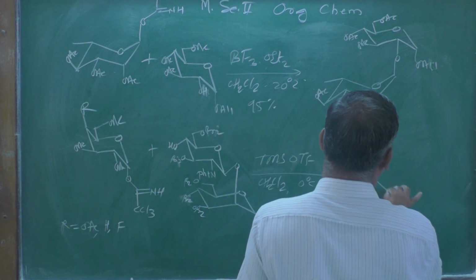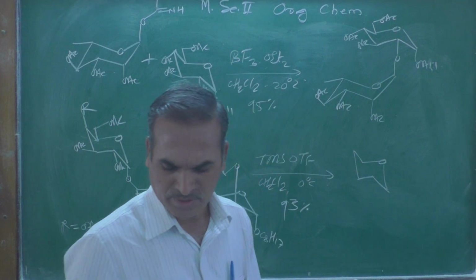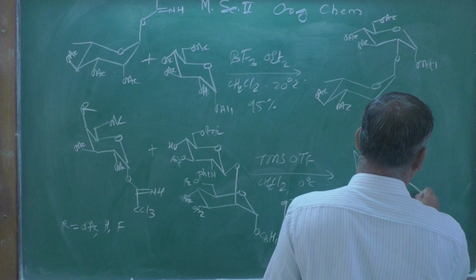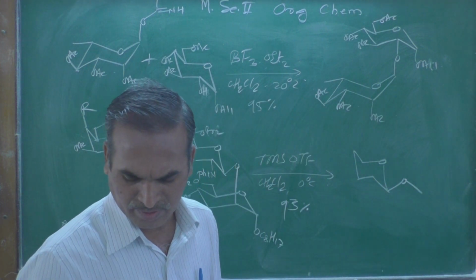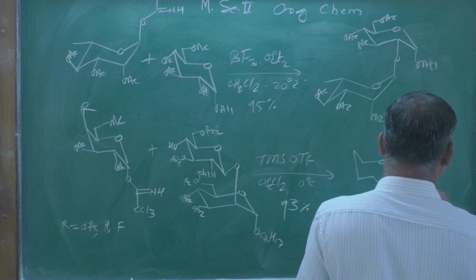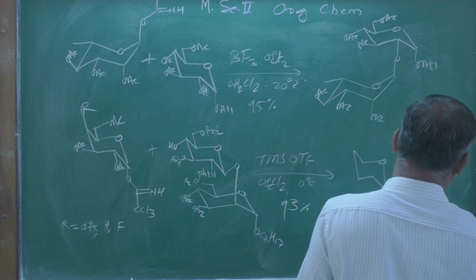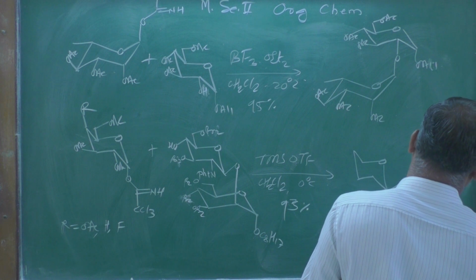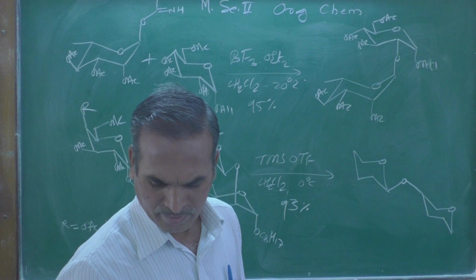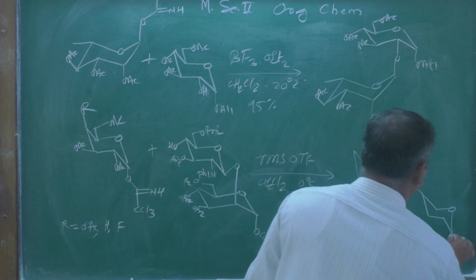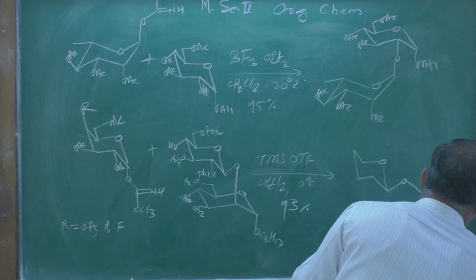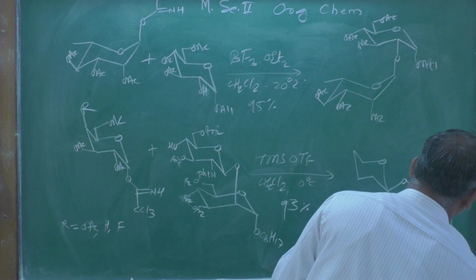So we can draw this structure as it is. Then this will be reacted with that, and we are going to get this one like this, and this will be joined here, with an oxygen atom like this.